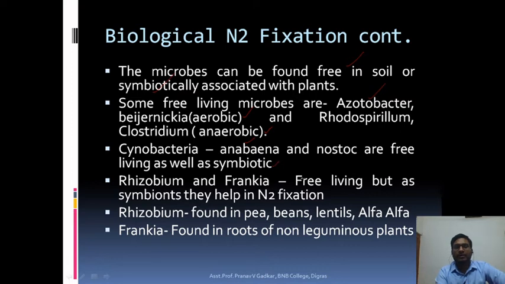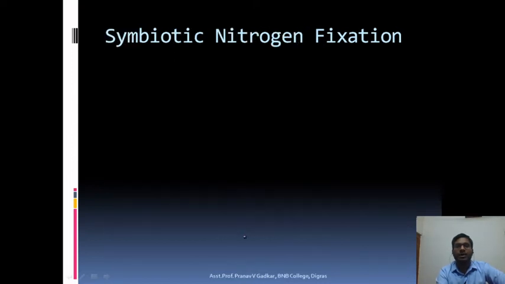Rhizobia and Frankia are free living, but as symbionts they help in nitrogen fixation in the plants. Rhizobia is found in pea, beans, lentils, alfalfa, which are species of the family Leguminosae. Frankia is also found in the roots of non-leguminous plants. So what is symbiotic nitrogen fixation?